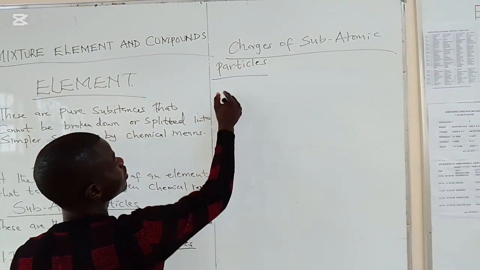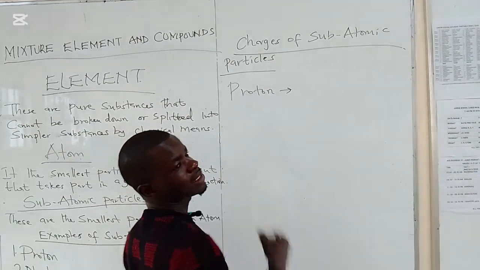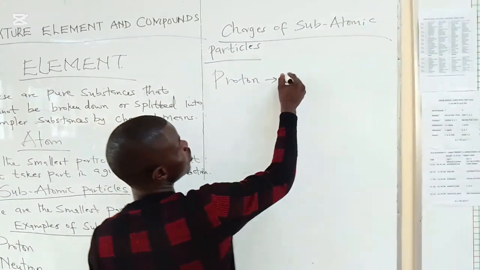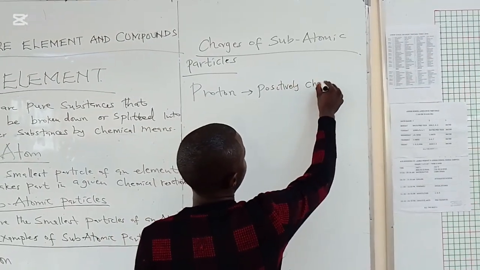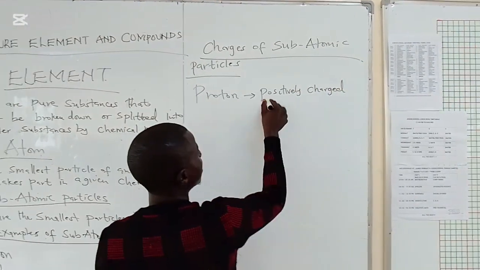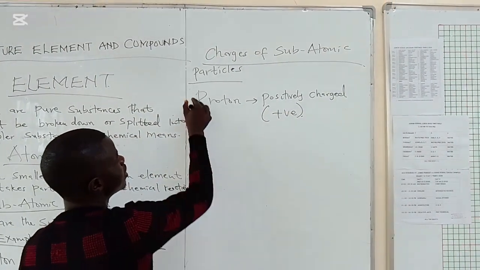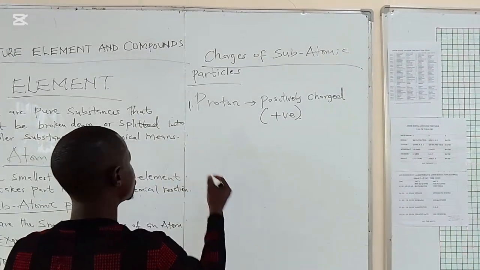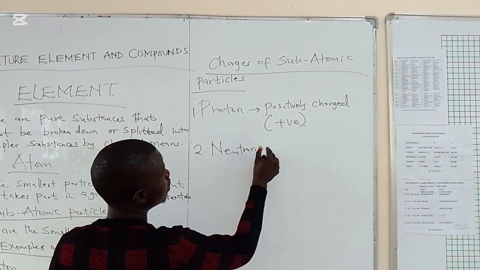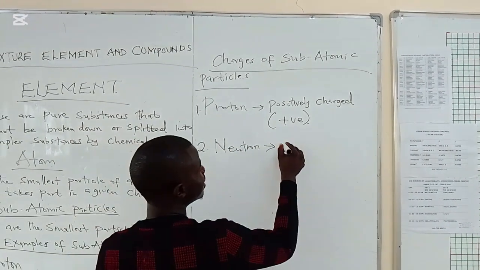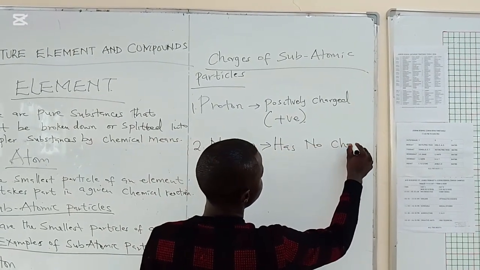Let us start with the proton. A proton is always positively charged. You can write a plus sign in brackets to represent that it is positively charged. We go to the next one, which is the neutron. Neutron has no charge.